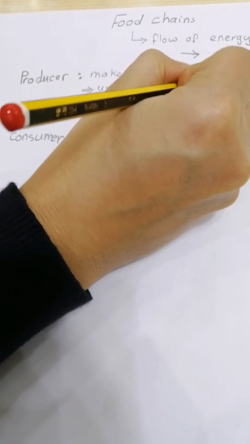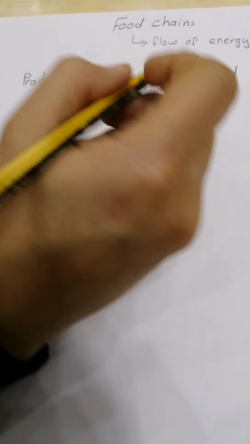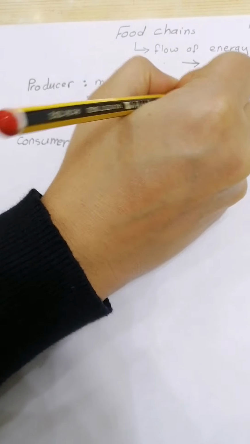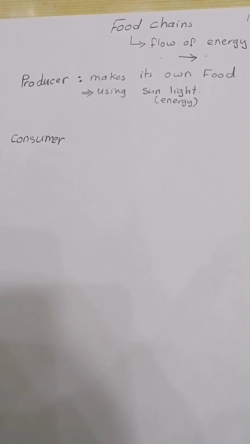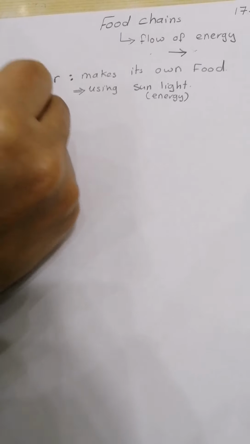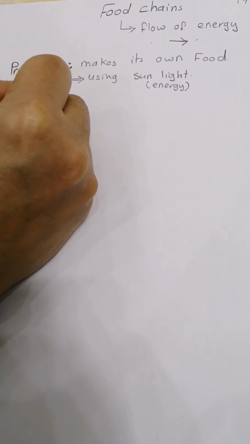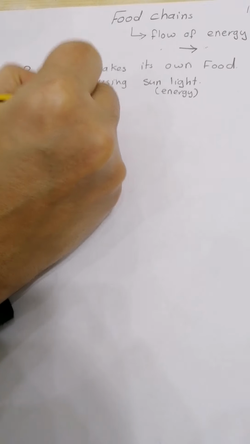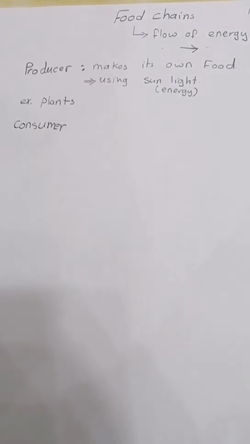They have something in their structure that makes them able to convert the energy in the sunlight into energy in a chemical substance called food. An example of producers is plants, any plant, grass, sea plants, algae, okay? And these plants are able to produce their own food by a process called photosynthesis. We'll come to this process later on.